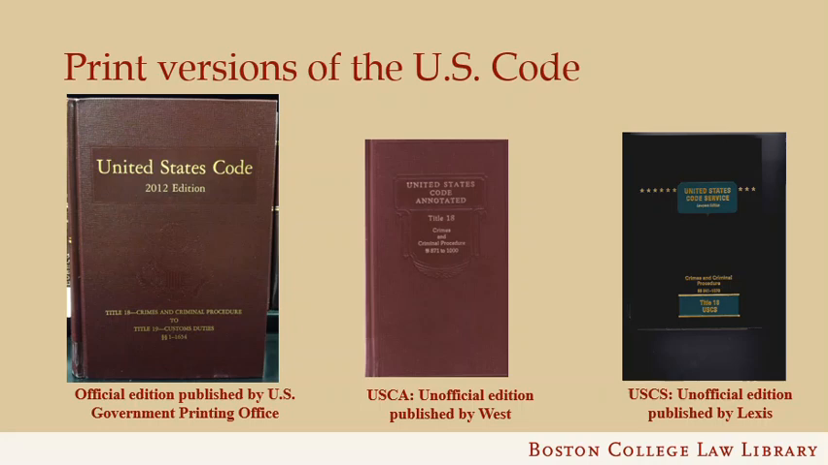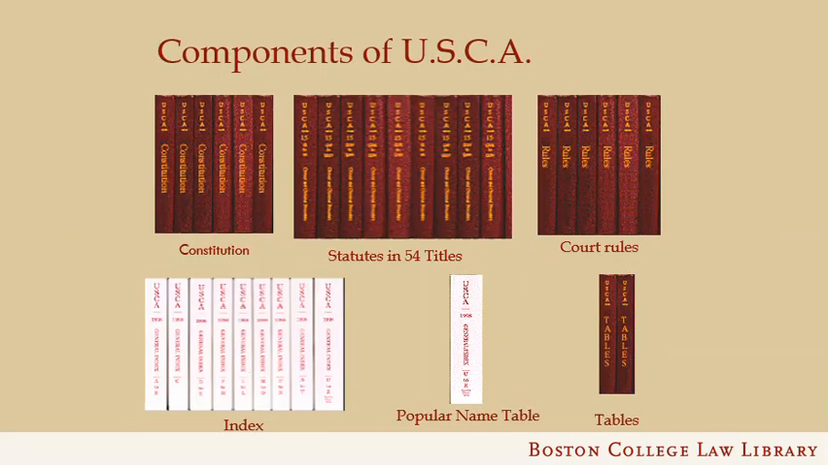The unofficial versions of the code are much more up-to-date than the official edition, even in its electronic form. The other real advantage for research purposes is both USCA and USCS include annotations. This means references to cases that have interpreted particular code sections, references to helpful secondary sources like treatises and law review articles, and more. Let's take a look at the components of the U.S. Code Annotated. State codes and other federal codes will generally have the same elements and follow very similar organizational patterns.